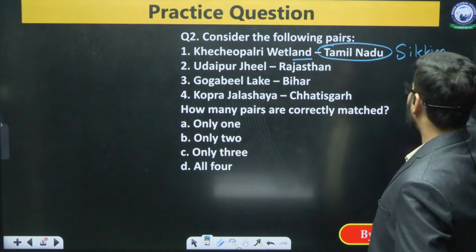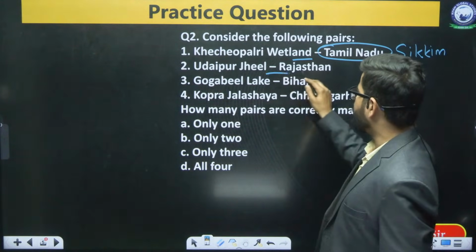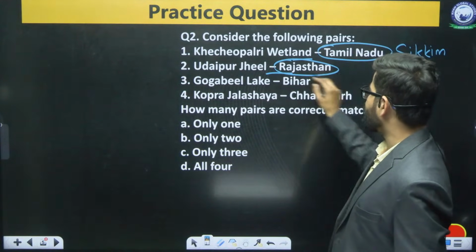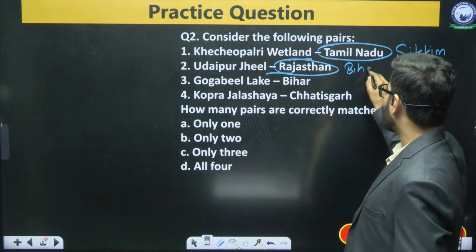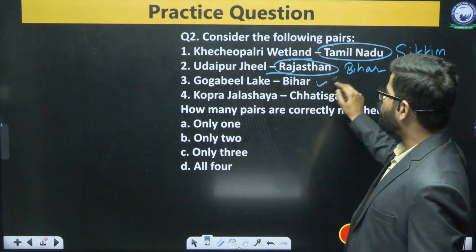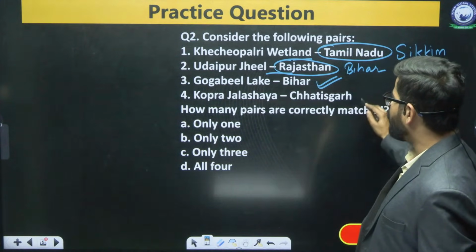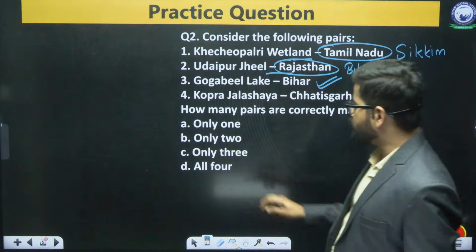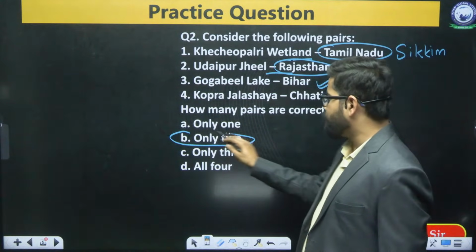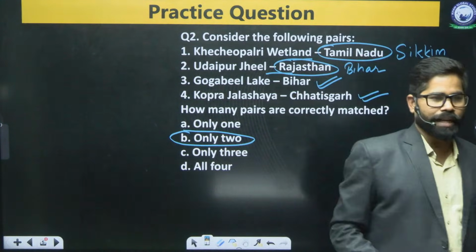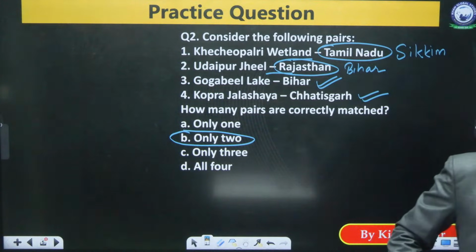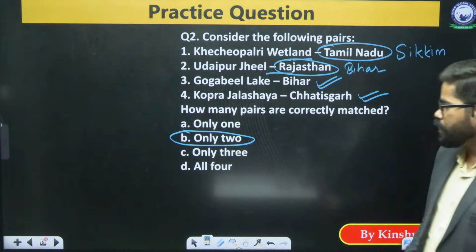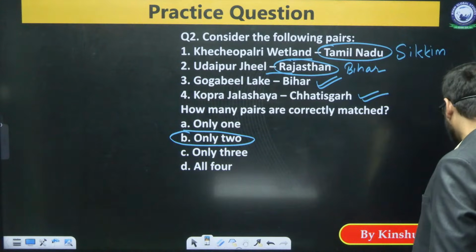So the first part is incorrect. Udaipur Jheel is not in Rajasthan, it is in the state of Bihar. So this one is incorrect. Gogabil Lake is in Bihar, and Kopra Jalashay is in Chhattisgarh. So the correct answer here will be option number B, that is only 2.